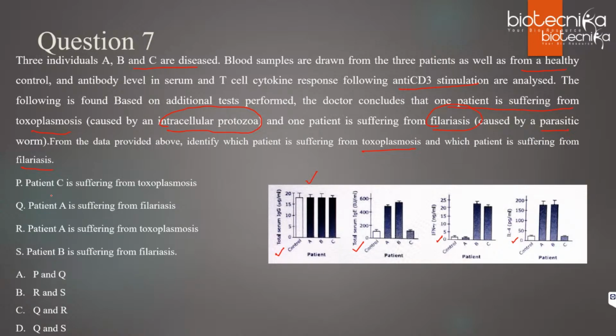See carefully, students. If you all want, I can help you by giving you a little information. For protozoan infection, whenever protozoan infection occurs, remember the inflammatory cytokine like IFN will increase, as well as IgG. If it is a parasitic infection, IgE will increase and the Th2 cytokine, IL-4, will increase. So I have given you some information. Using this information, can you try to find out who is suffering with toxoplasmosis and who is suffering with filariasis?